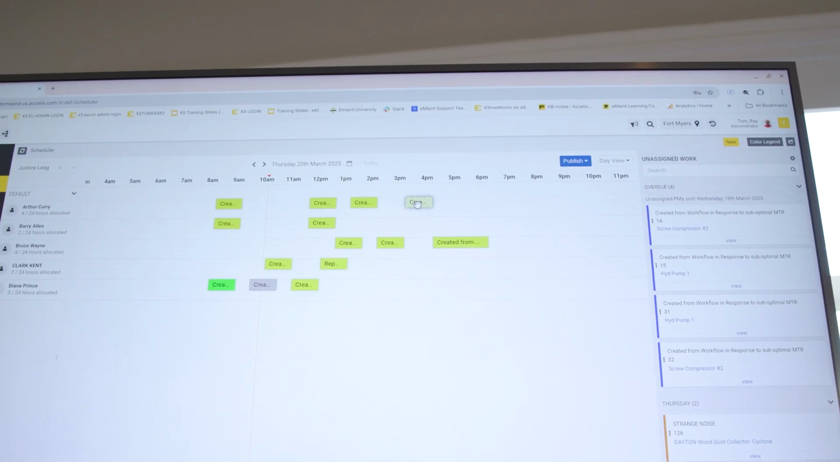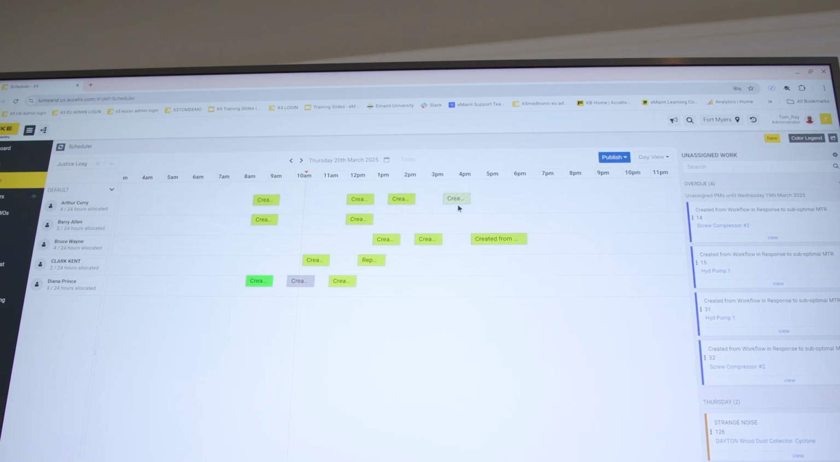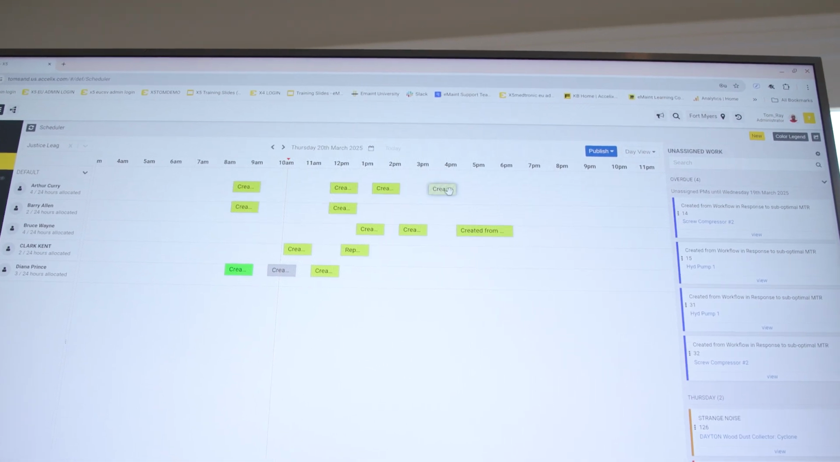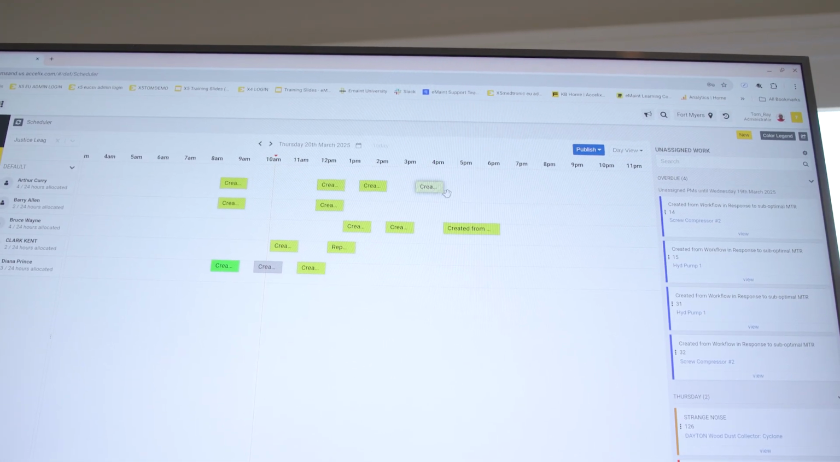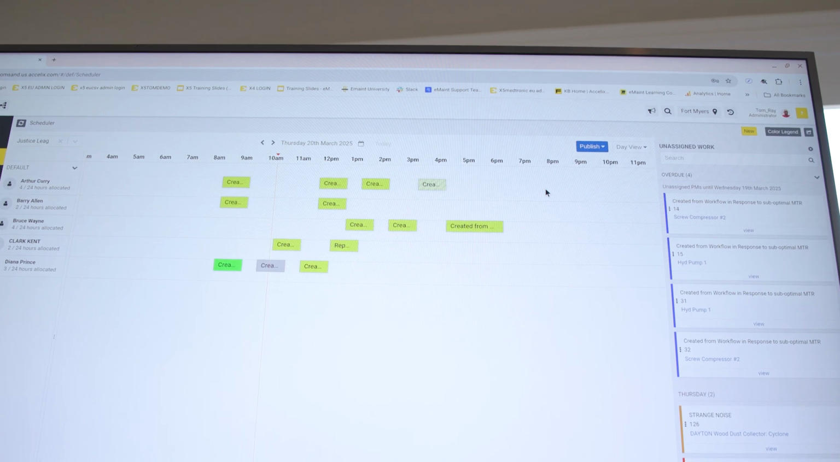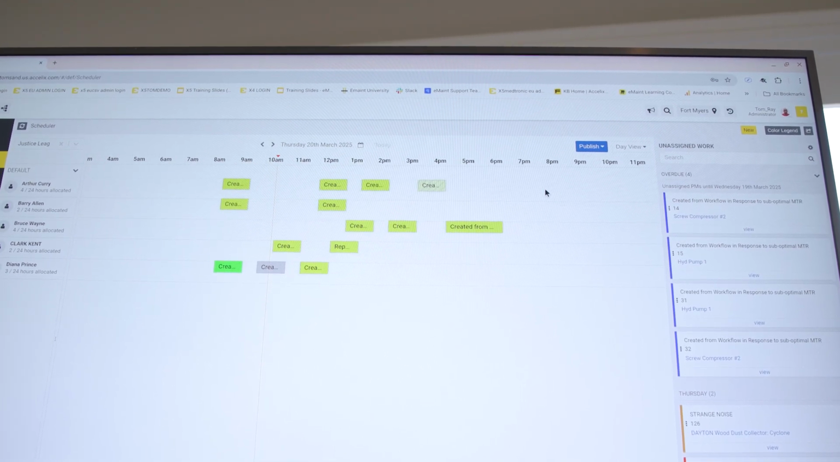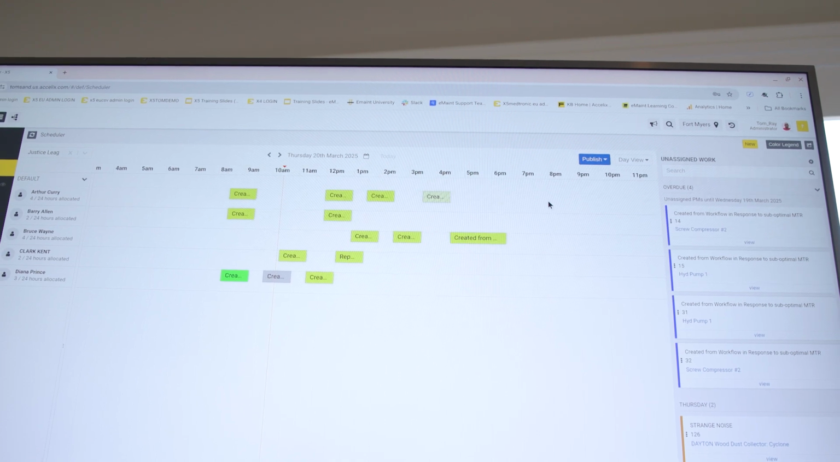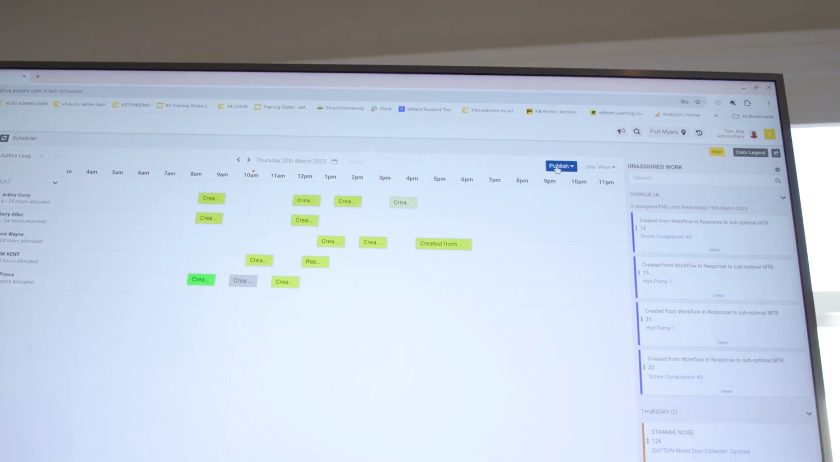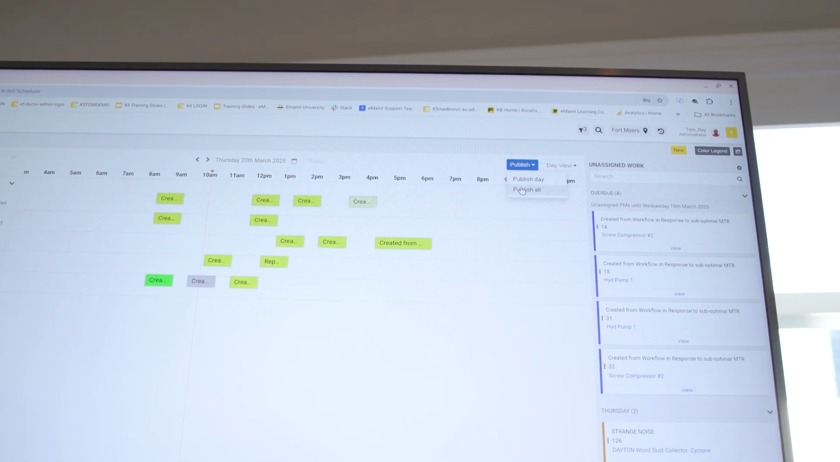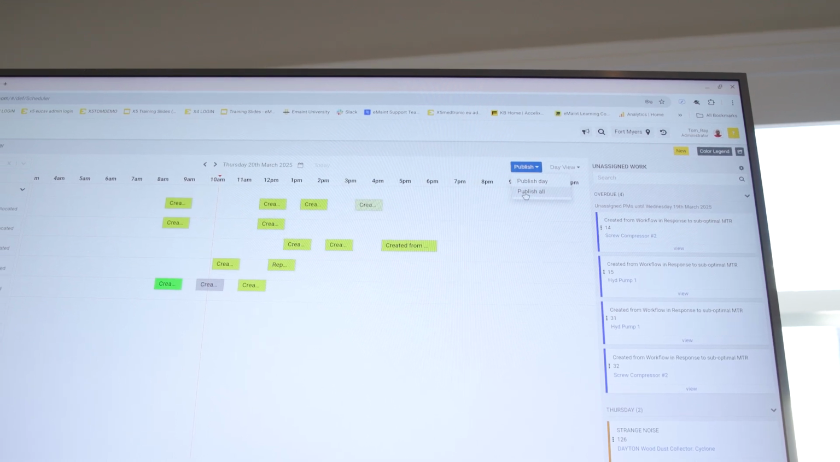When you drop it there, you'll notice the lines here inside of this item, this work order. This means it's not published yet. So you could visually take all of your work orders and put them on the scheduler here and get it the way you like it. And once it's the way you like it, you can click your publish button and publish the day or everything you've done. I'm going to click publish all.